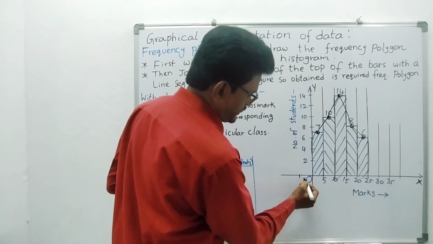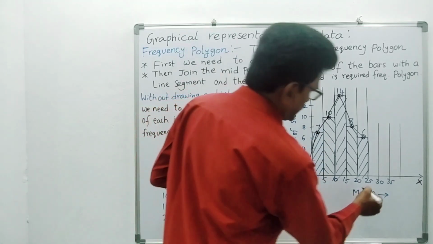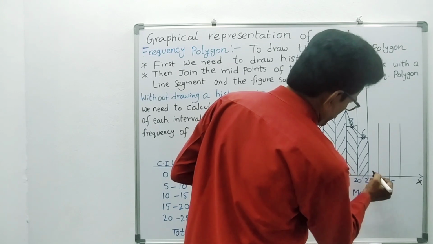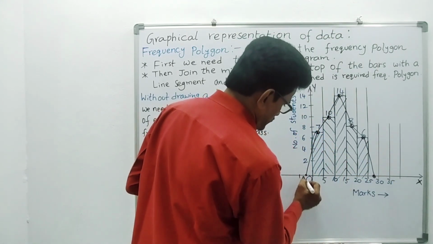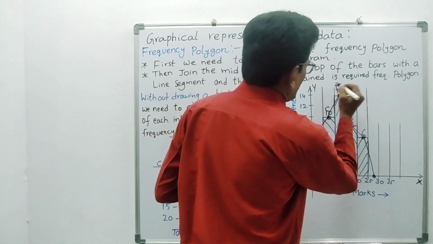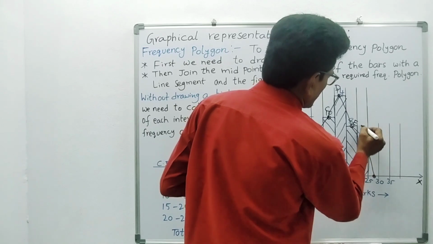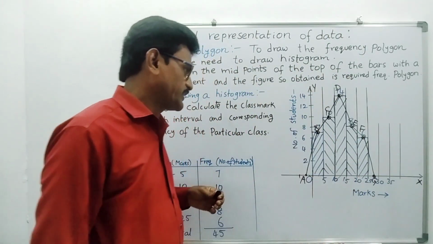Here the midpoint is this one; join these two. Here also take an extra midpoint and join these two. You can name the points like this: first A, then B, C, D, E, F, and finally G. Like this it is a closed polygon.